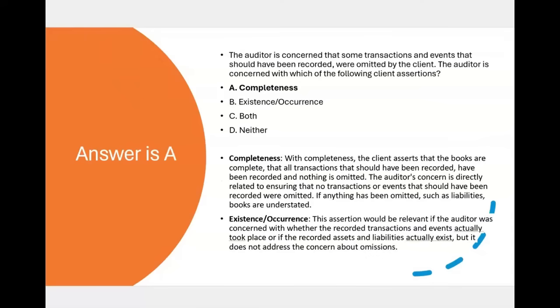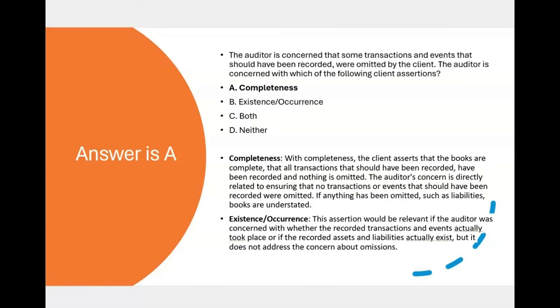With completeness, the client asserts that the books are complete, that all transactions that should have been recorded have been recorded, and nothing has been omitted. The auditor's concern with completeness is directly related to ensuring that no transactions or events that should have been recorded were omitted. If anything's been omitted, such as liabilities, then the books are understated, they're not complete.